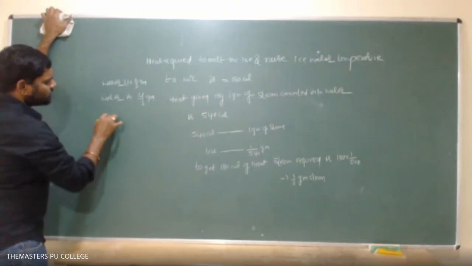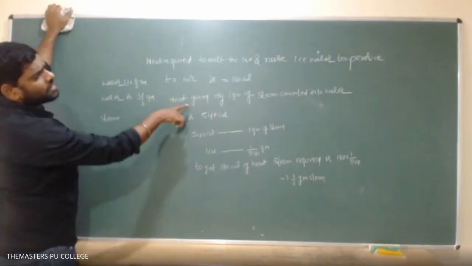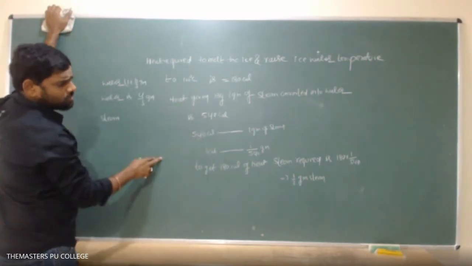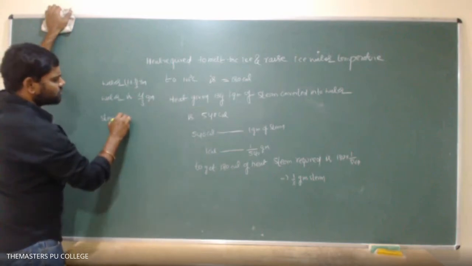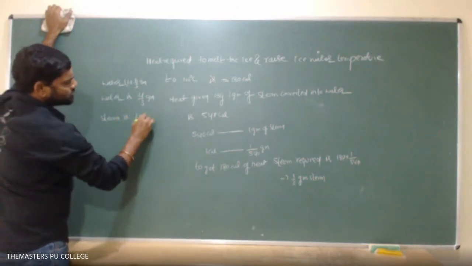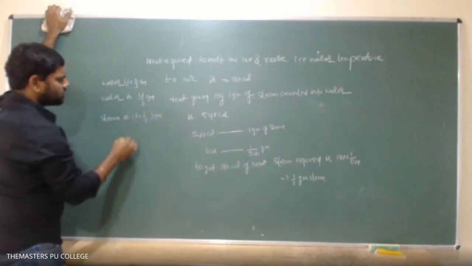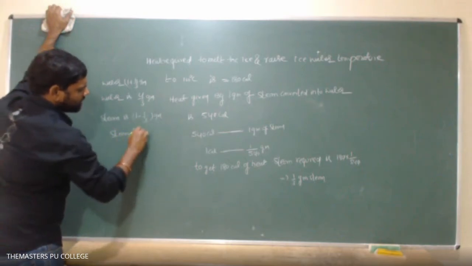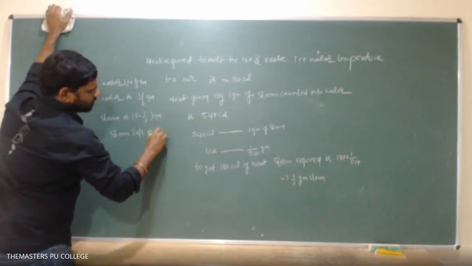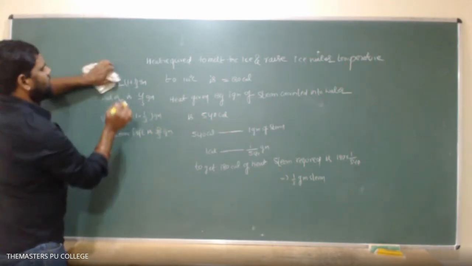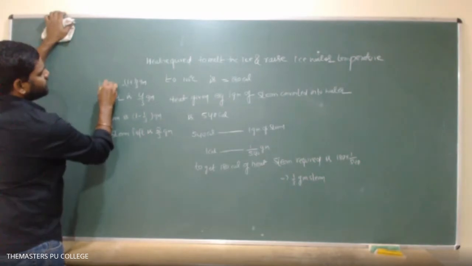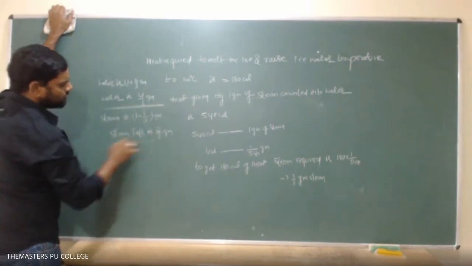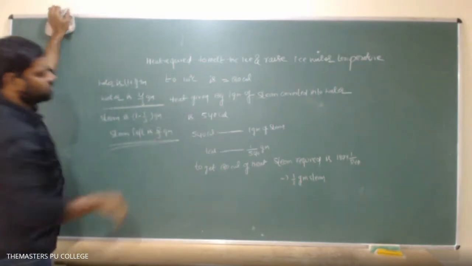Then what is the steam? Steam means already earlier 1 gram is there. In that 1 gram of steam, 1/3 is converted into water. So what is the steam left in the system? The steam is 1 minus 1 by 3 gram, so the steam left is 2 by 3 gram. Then water is this one. So the final water in the system is 4 by 3 gram. The final steam in the system is 2 by 3 gram.